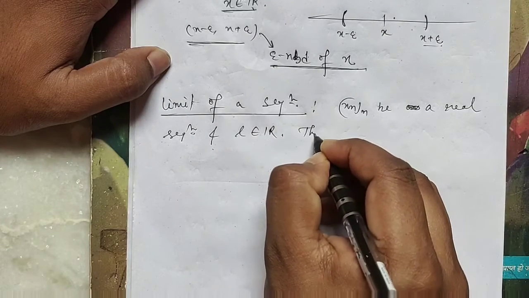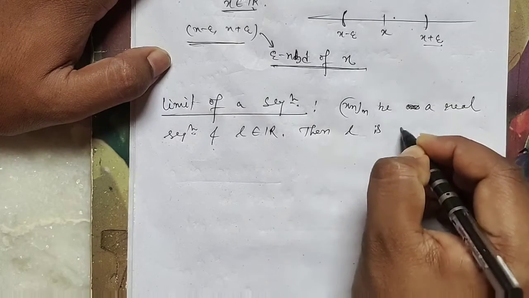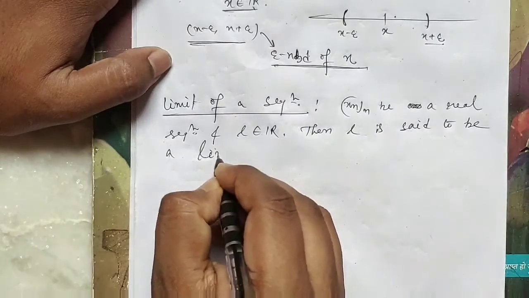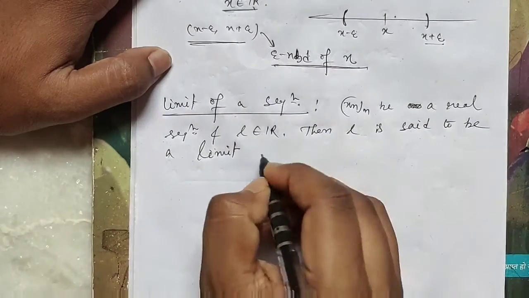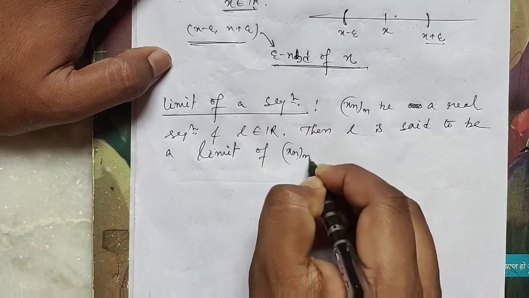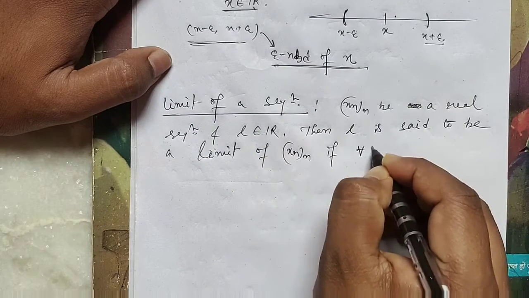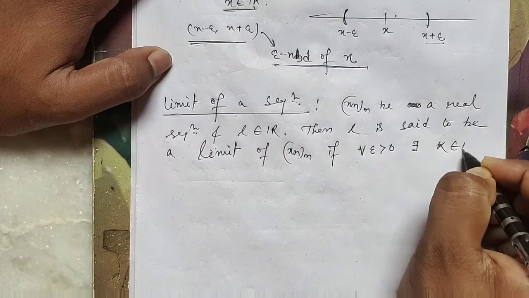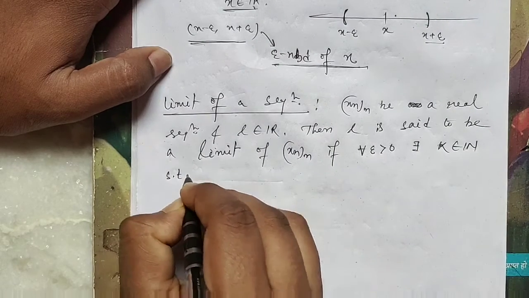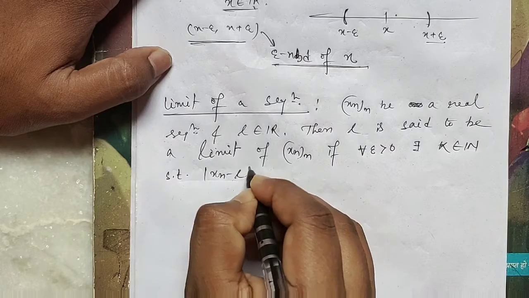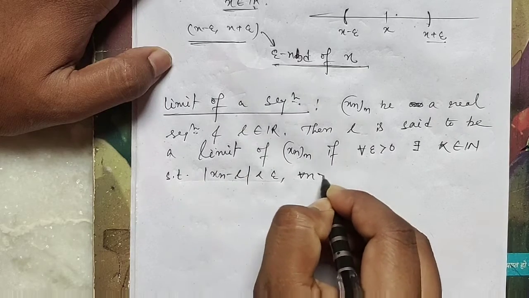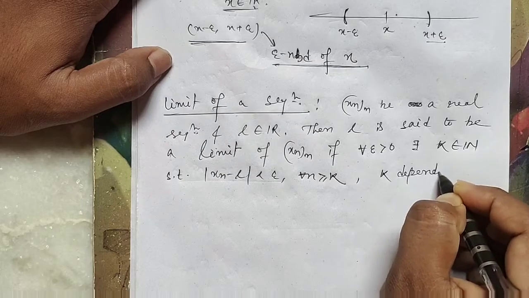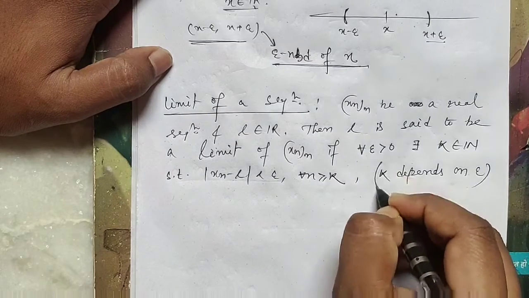Then L is said to be a limit of the sequence xn if for each epsilon greater than 0 there exists a natural number k belongs to N such that mod of xn minus L is less than epsilon for all n greater than or equal to k, where k depends on epsilon, okay.